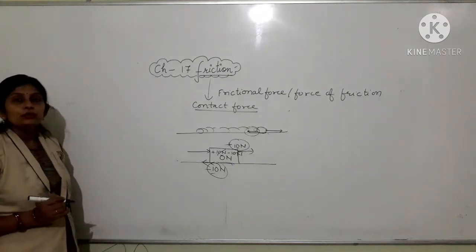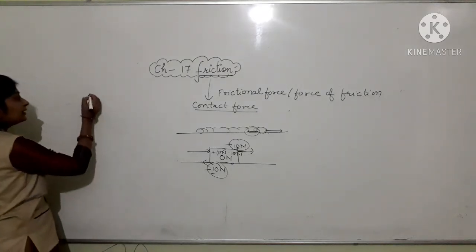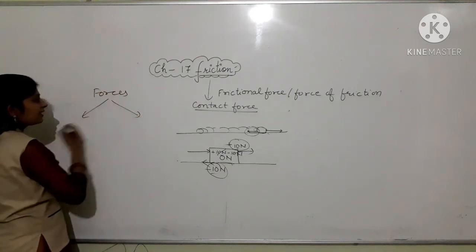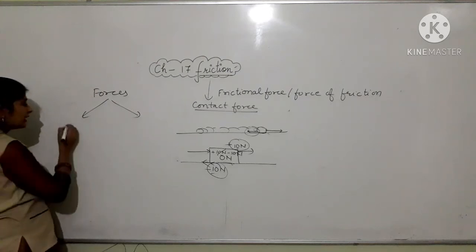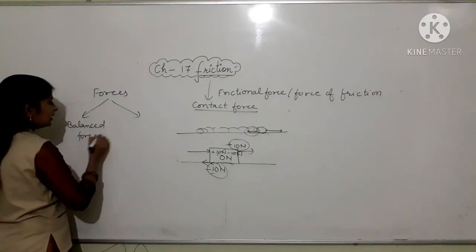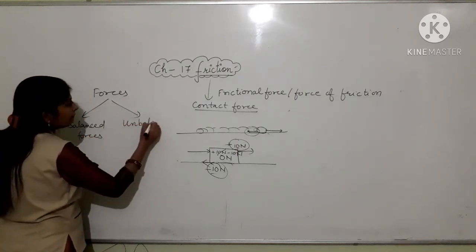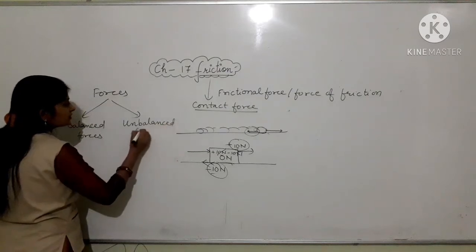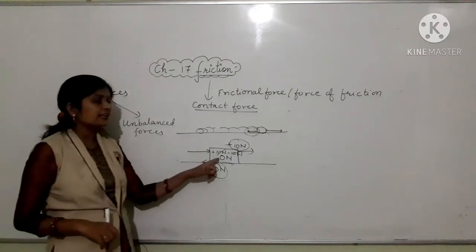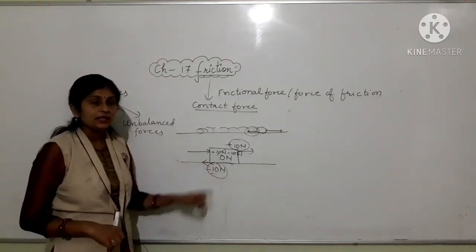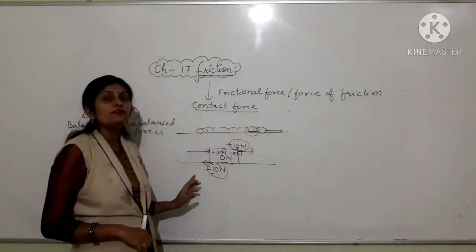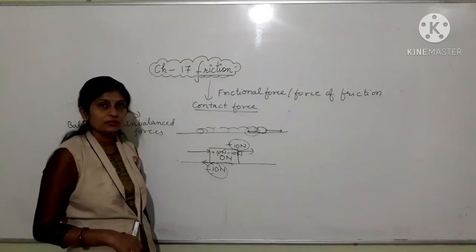Now, as I told you in the chapter Force and Pressure, forces can also be categorized into two types: balanced forces and unbalanced forces. Now, what are balanced forces? This is the case of balanced forces. Here, two equal but opposite forces are acting on the same object.